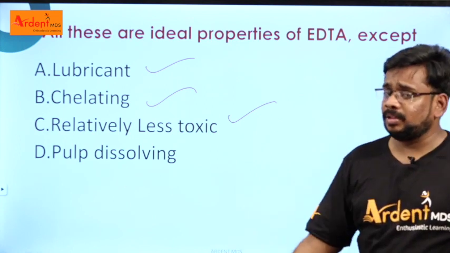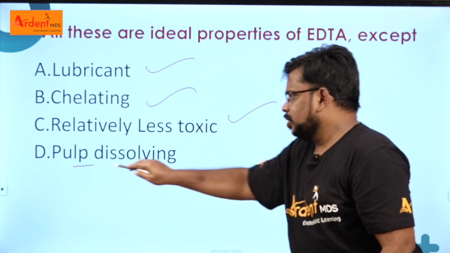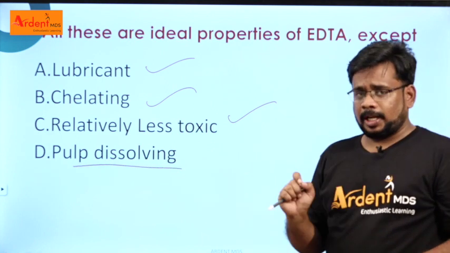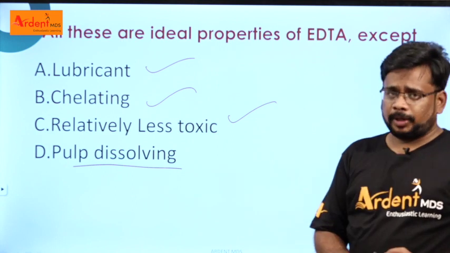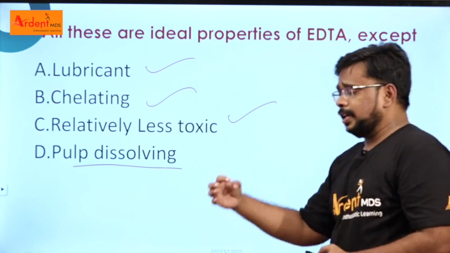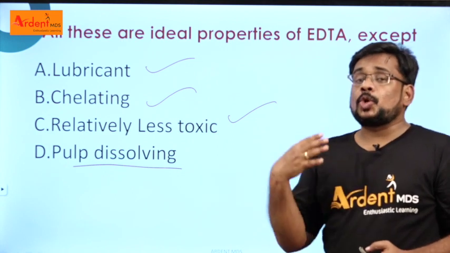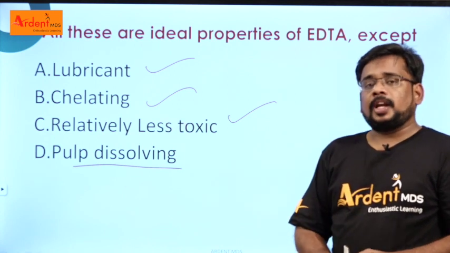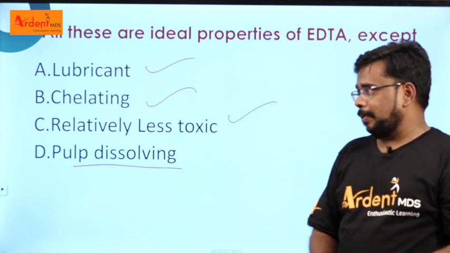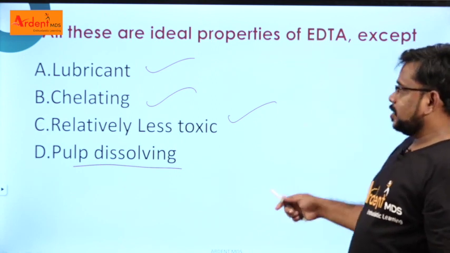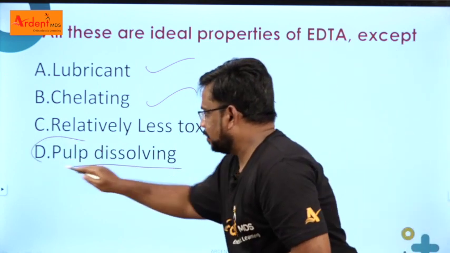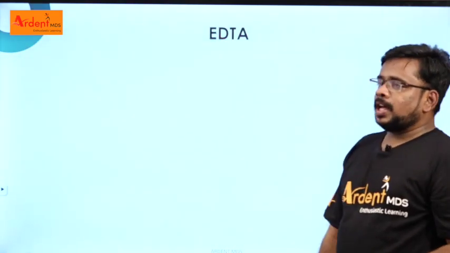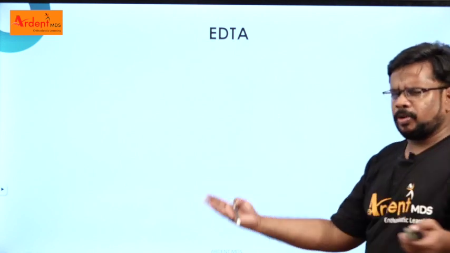Which one is wrong? The last option is wrong. Pulp dissolving. Which irrigation solution has this pulp dissolving property or removes the organic debris? That is your sodium hypochlorite. Sodium hypochlorite removes the organic part, while EDTA removes the inorganic part. So the answer for this is the except option, pulp dissolving property. Right. So what are the other things you have to know? Some of the important points.